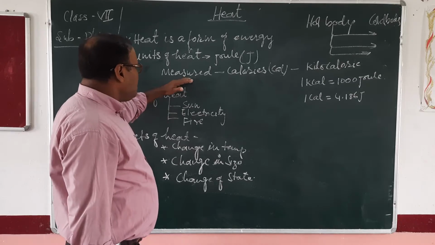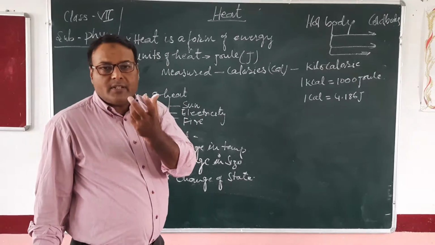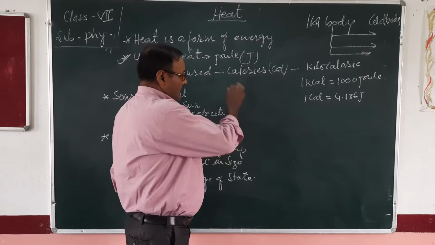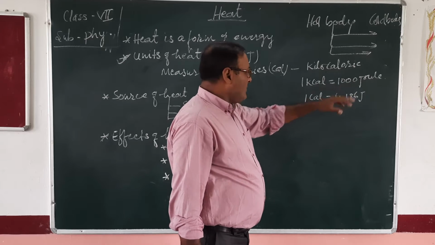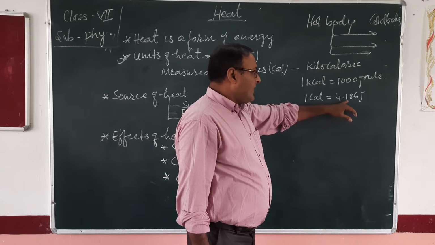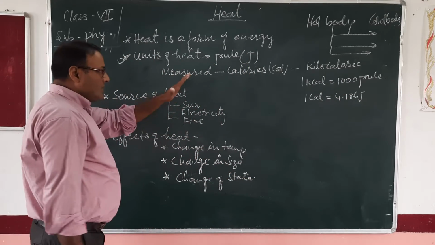Heat is also measured in calories. Calorie is a very small unit, and the big unit is the kilocalorie. One kilocalorie is equal to 1000 calories, and 1 calorie is equal to 4.186 joule. Is it clear?